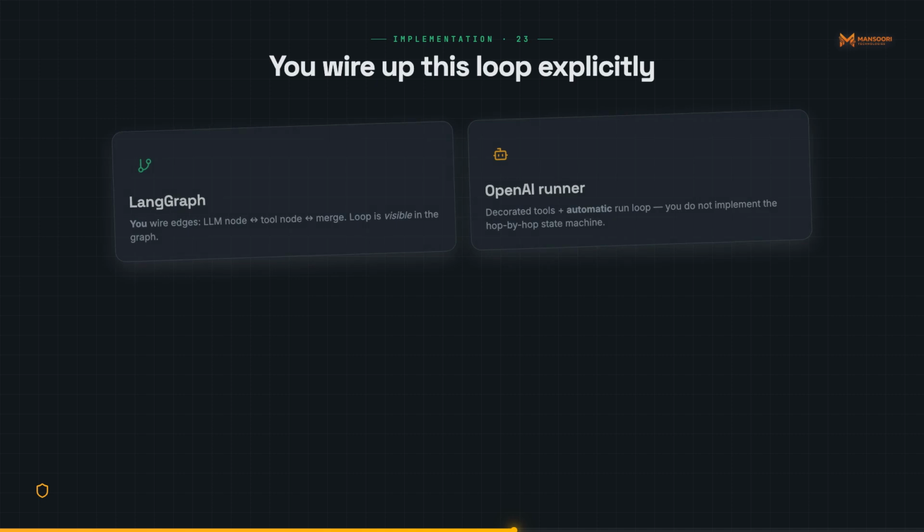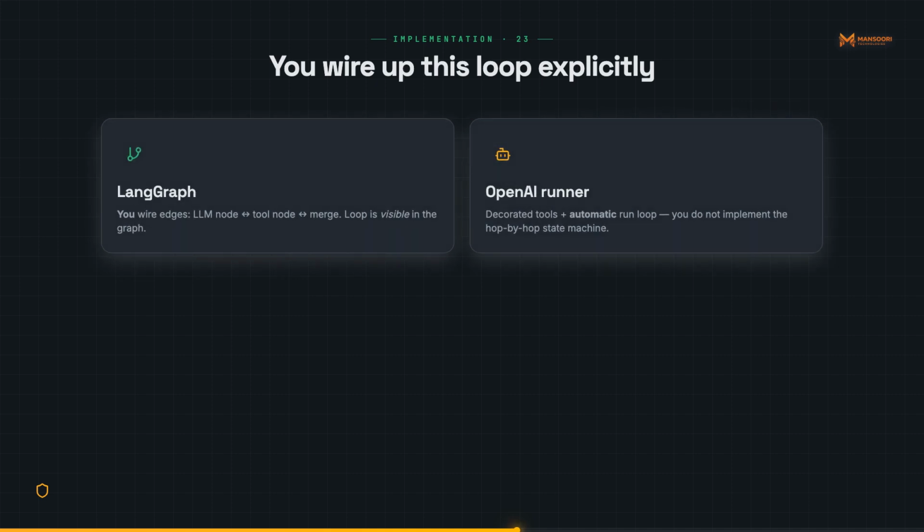In OpenAI's SDK, tools are decorated functions registered directly on the agent. The runner loop handles the call result cycle automatically. You do not touch the loop. Schema generation is automatic from the function signature.